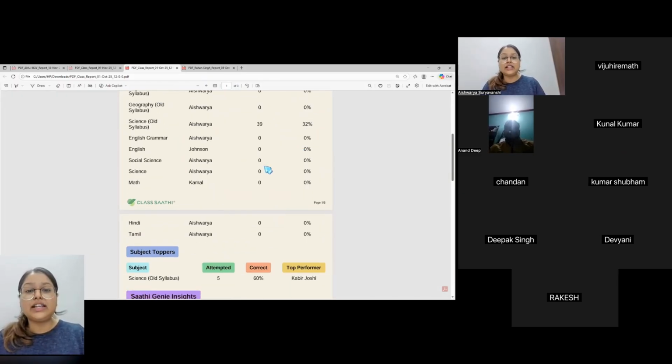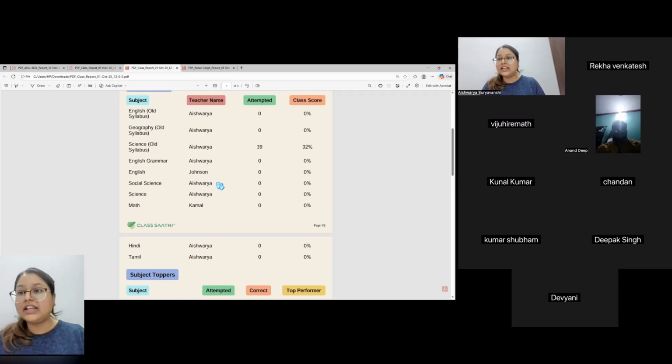So if I can see that maybe the math subject is the highest scoring, maybe they are getting 100 out of 100, that means Kamal sir is doing a great job, and maybe they can appreciate Kamal sir.